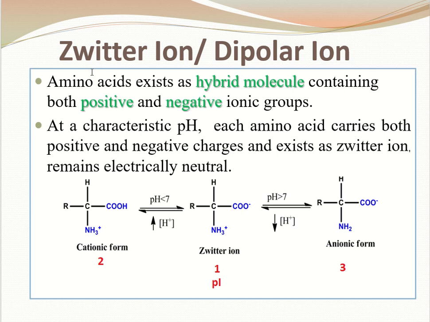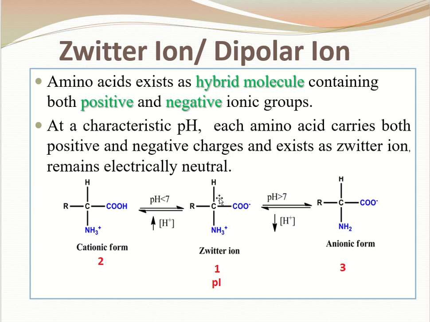One more term is very commonly heard with amino acids, that is the zwitterion or the dipolar ion. Zwitterion is a hybrid molecule which has both positive and negative ionic groups. So it has been observed that for amino acids there is a particular pH at which each amino acid possesses a positive and a negative ion, and as a whole it exists as electrically neutral, that is the net charge is zero over here, which can be seen over here.